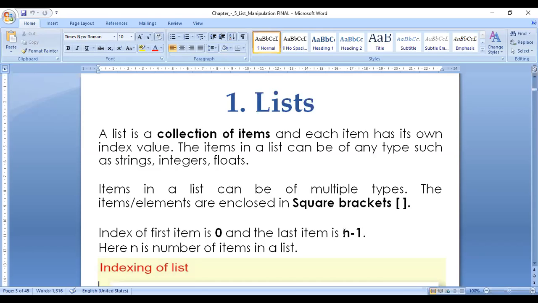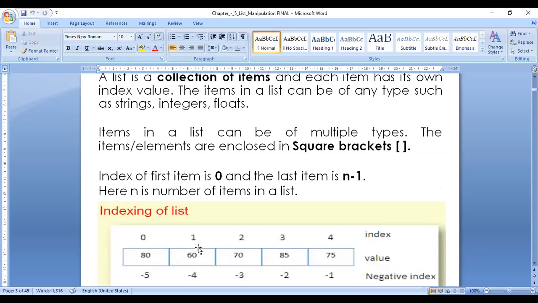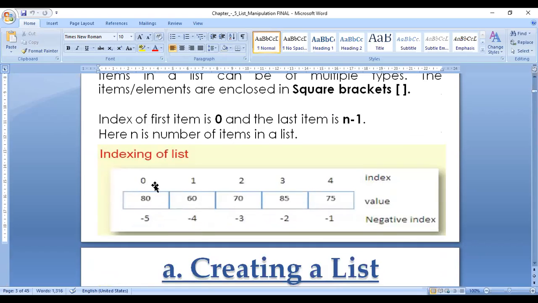N means the length of the string. See here, these are called index: 0, 1, 2, 3, 4. Five elements are there, and these values are stored in a list. And remember one thing: the one on top is the positive index, and the one at the bottom is the negative index.